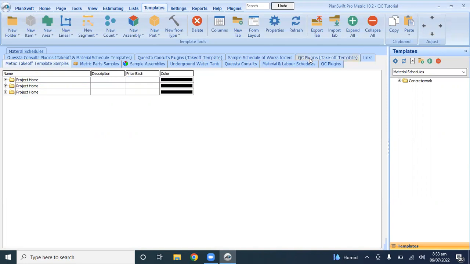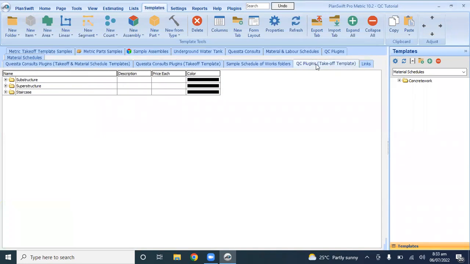This is the QC plugin Takeoff template. So this is the template, and it has been included in this PlanSwift. That's the procedure you are going to follow whenever you want to install this plugin to your PlanSwift.